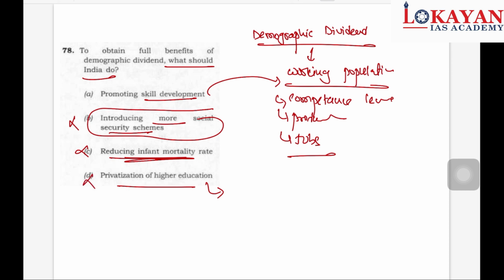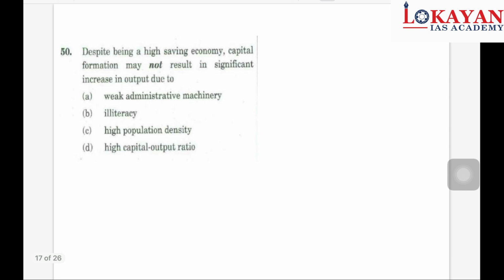So the best option is promoting skill development. This will increase their competency level and improve their job productivity. So A is the correct answer.